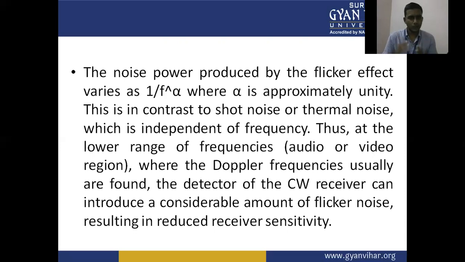Thus, at the lower range of frequency, where the Doppler frequencies usually are found, the detector of a CW receiver can introduce a considerable amount of flicker noise, resulting in reduced receiver sensitivity. So our receiver will be less sensitive due to the flicker effect.